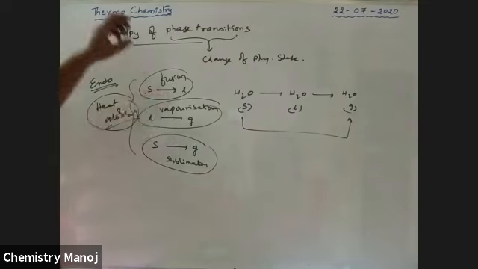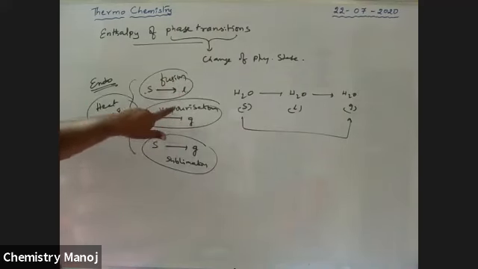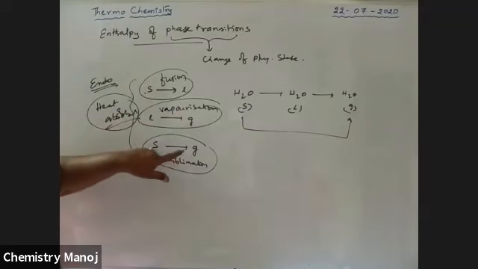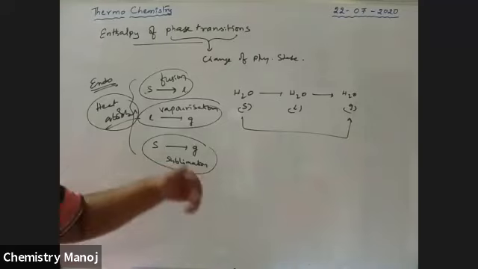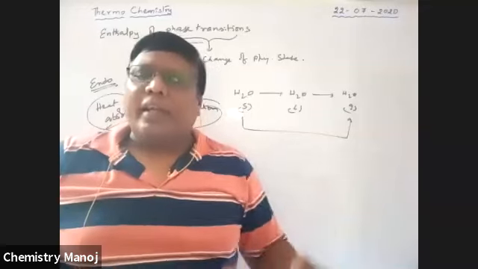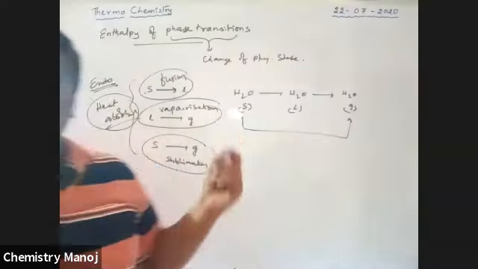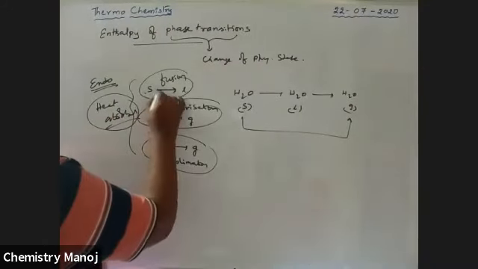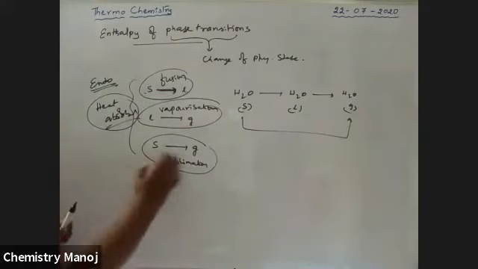The energy required to convert 1 mole of solid into liquid is called the enthalpy of fusion. 1 mole of liquid into gas is called the enthalpy of vaporization. 1 mole of solid into gas is called the enthalpy of sublimation. Because these are the names of those processes, the energy involved in those processes is called the enthalpy of that process. Enthalpy of fusion, enthalpy of sublimation, enthalpy of vaporization.